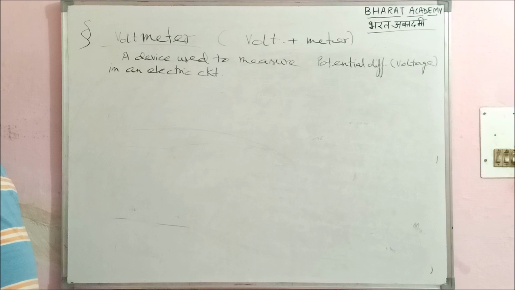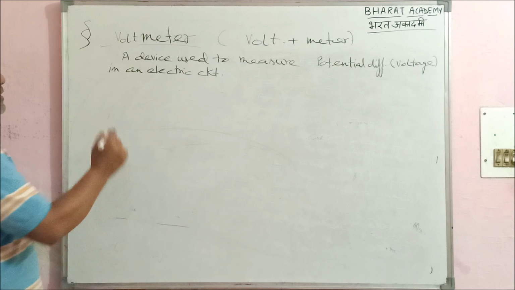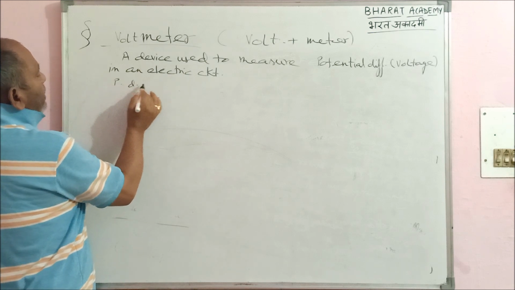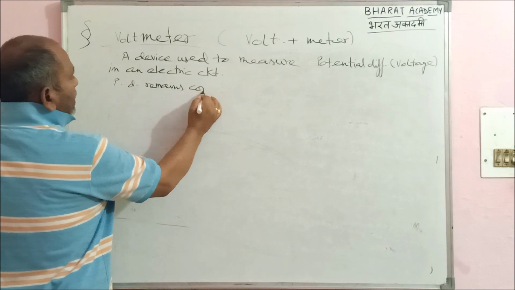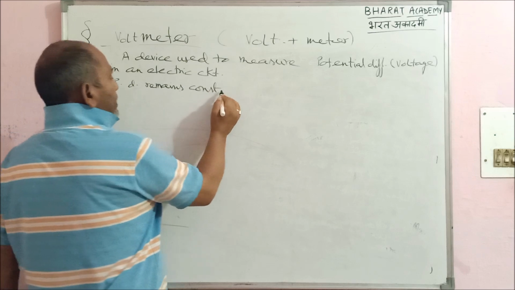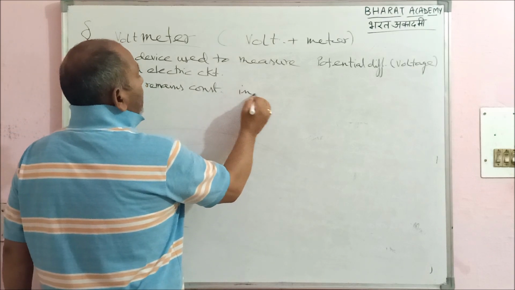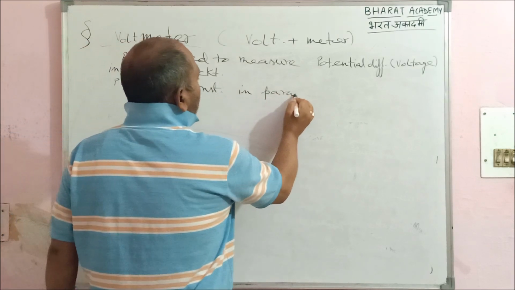Right? Now, again in combination of resistance, while dealing with the parallel combination, we have read that the potential difference, PD, remains constant in a parallel combination.